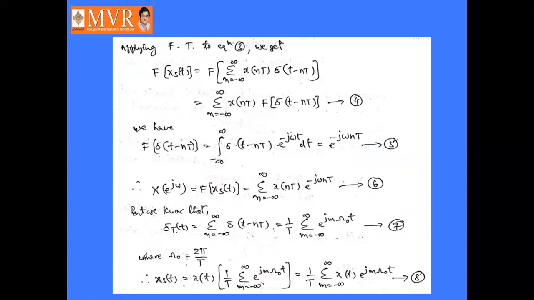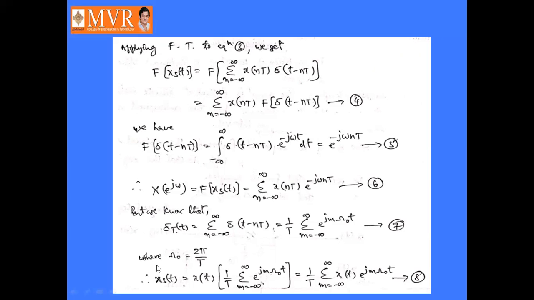That is equation number 5. So we can write capital X of e power j omega, which is the Fourier transform of xs of t, equal to sigma n is minus infinity to infinity x of nT into e power minus j omega nT. That is equation number 6.